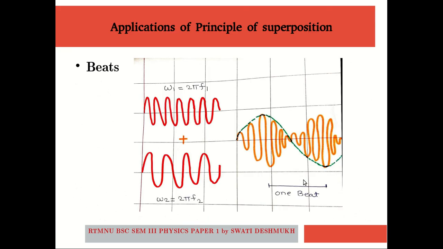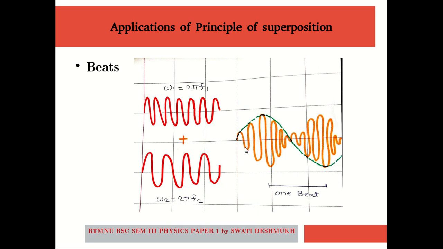The combination of two waves having slightly different frequencies generates the beat pattern such that the amplitude of the resultant wave is not constant but varies with time. It is again forming a wave pattern itself.